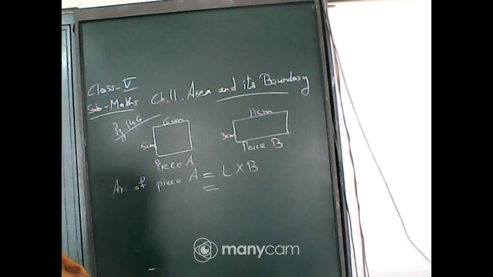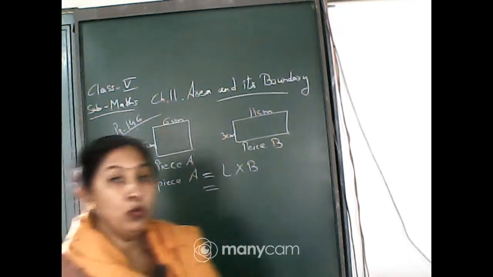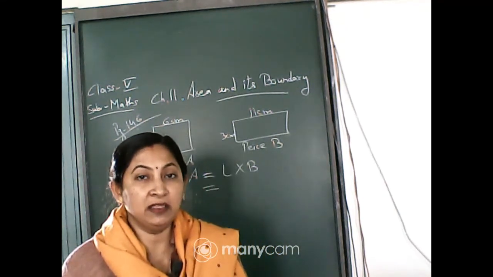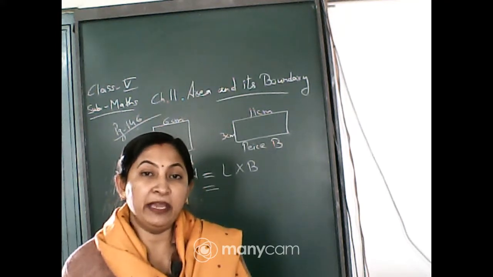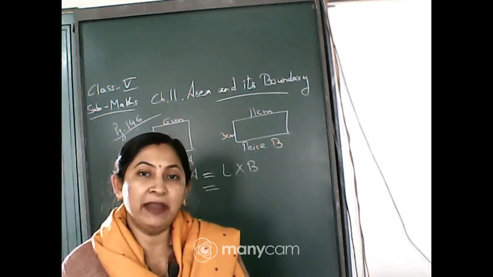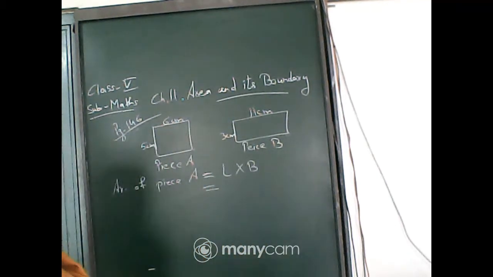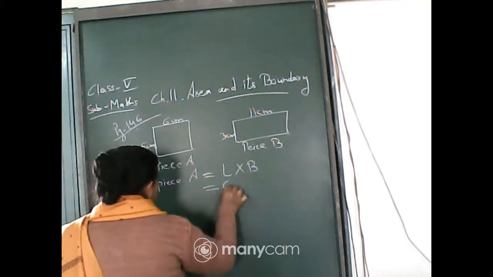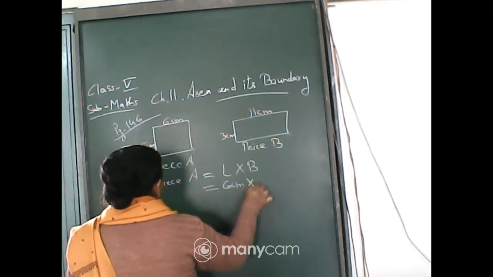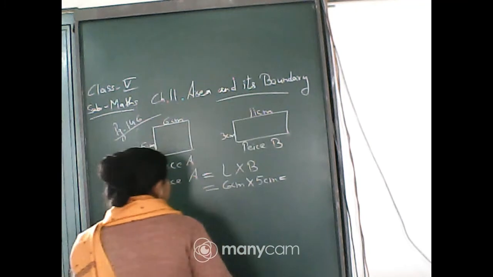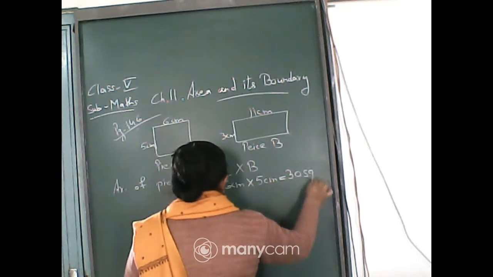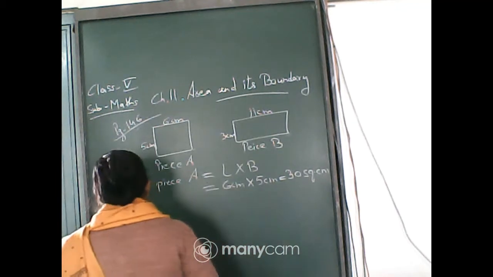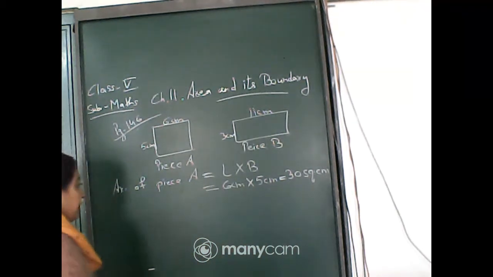Yes, you have to write in the copy. See, here it is given length into breadth. So, you know that the longest side is the length. Anything whichever you are taking, always remember the longest side is the length. Same here for piece A, the longest side is 6, so naturally it will be the length. So, 6 centimeter into breadth 5 centimeter, that will be 6 into 5, 30 square centimeter. Since centimeter into centimeter, it is square centimeter.